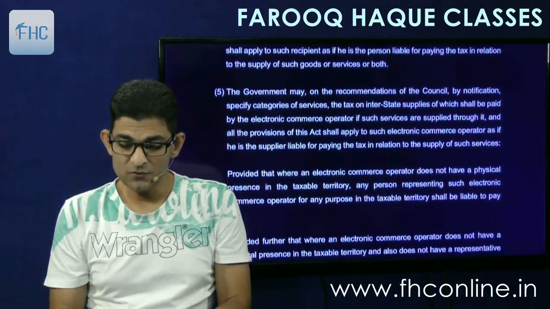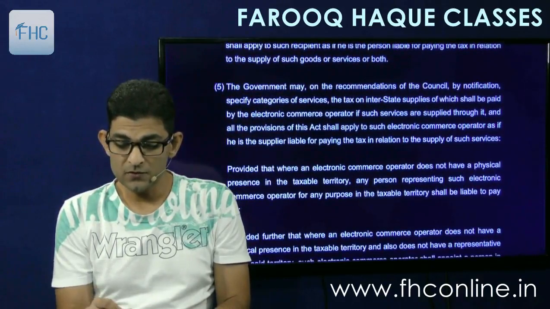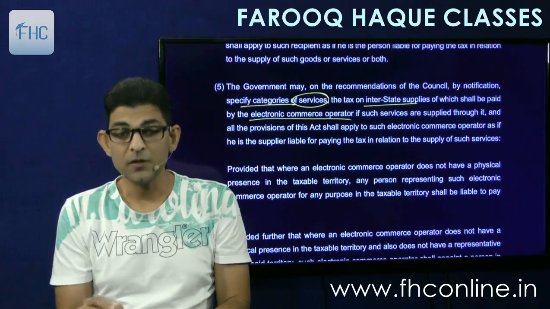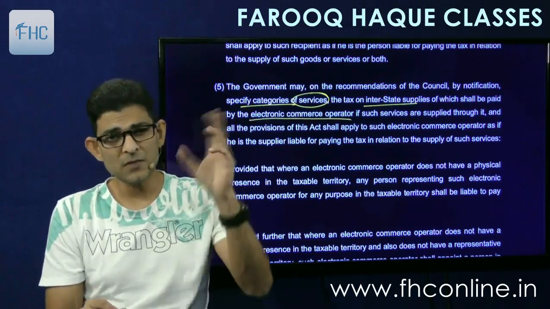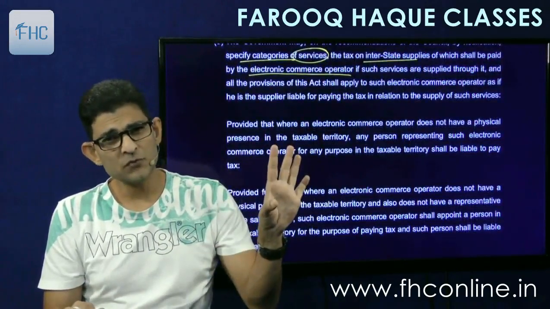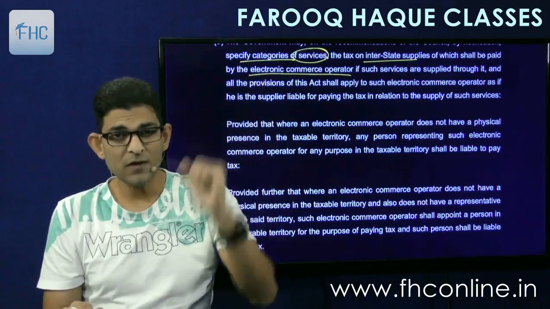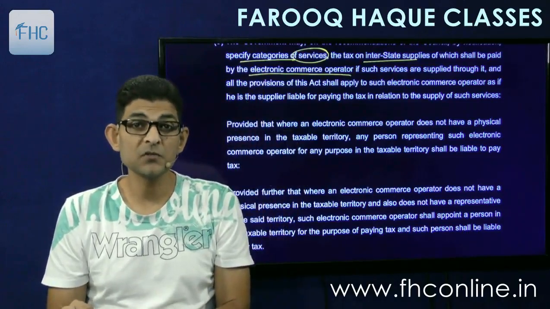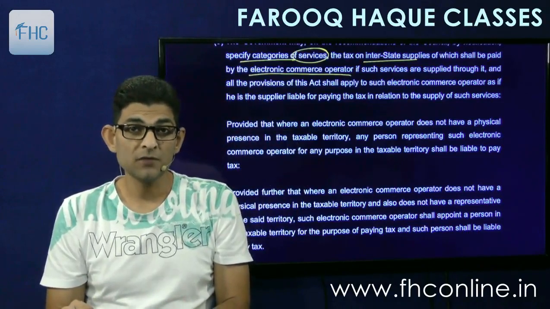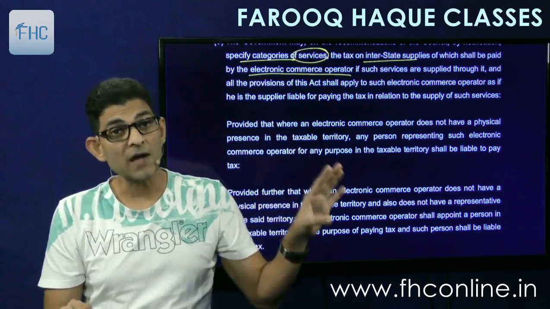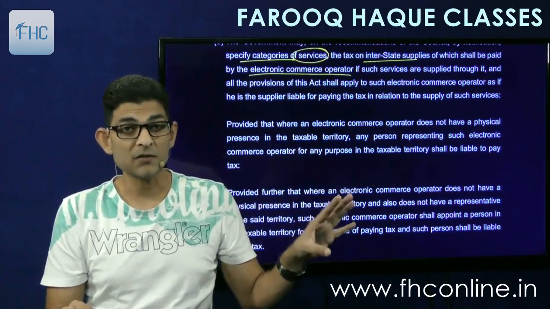And subsection 5 says the government may on recommendation of the council by notification specify categories of services, the tax on interstate supply of which shall be paid by the electronic commerce operator, ECO. Same to same. And the provisos are also the same, that if the ECO does not have a business operation in India, then any person acting on his behalf in India, the representative, will be liable. Or if they don't even have a representative, then they have to specifically appoint a tax representative to pay tax on their behalf.